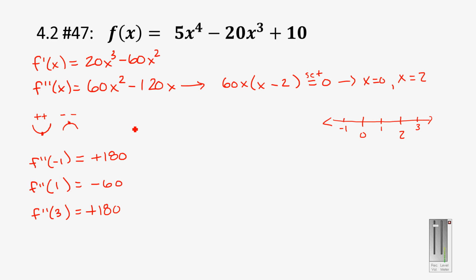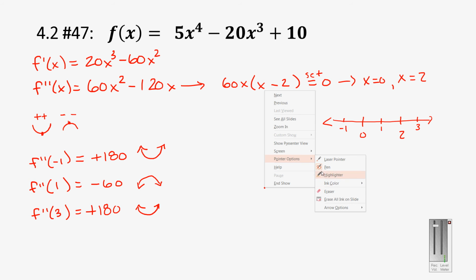So what that means is at -1, the second derivative is positive. So therefore I am concave up. This is what the function's doing at -1. And then when we get to 1, it's negative, so now it's concave down. And then at 3, it's positive. And what these inflection points really do for us is they give us what's going on here.